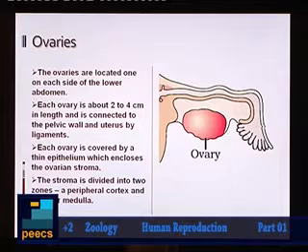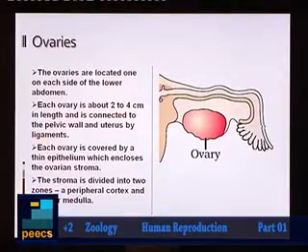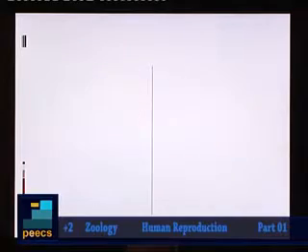Ovaries are also covered by a connective tissue sheath, and that connective tissue sheath is called tunica albuginea. The stroma of the ovary can be divided into two portions. The outer region is called cortex and the inner region is called medulla. So ovary is having a stroma of the cortex as well as a stroma of the medulla region. The ovarian follicles are actually found in the cortex region, in the stroma of the cortex.